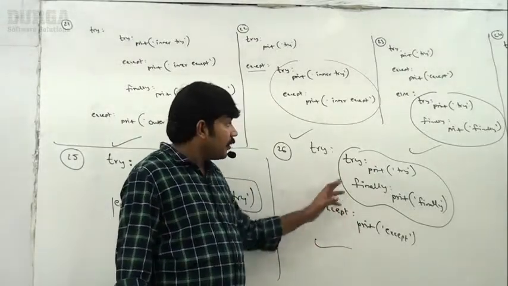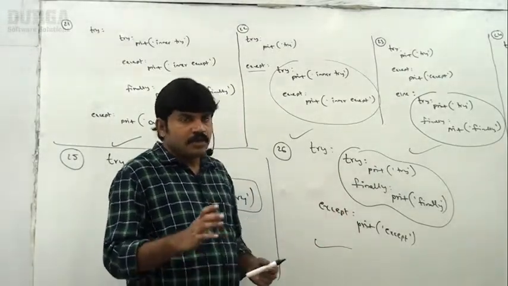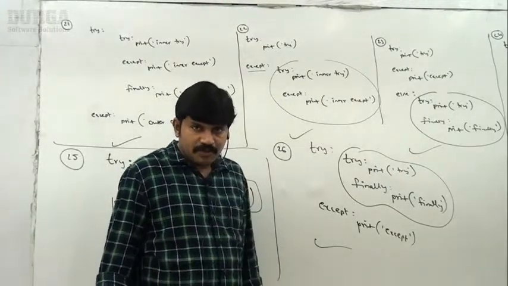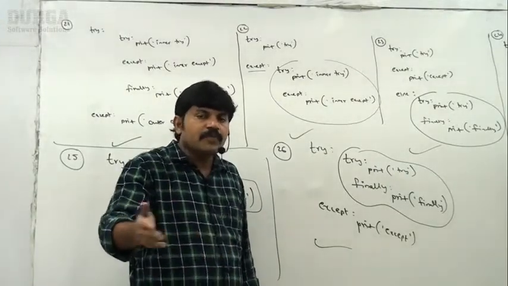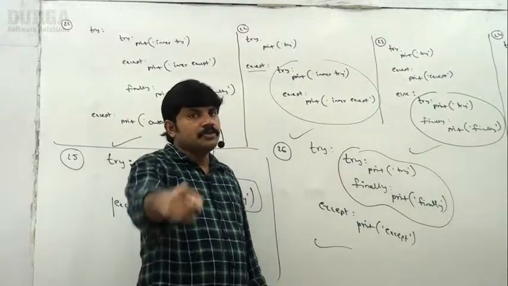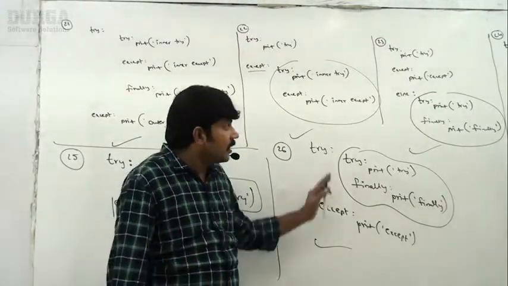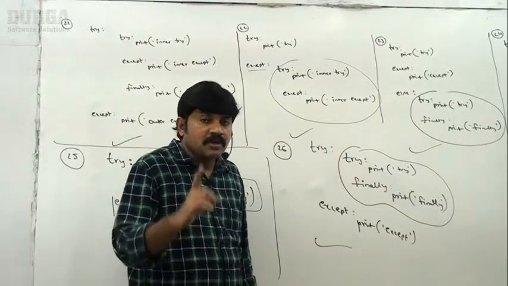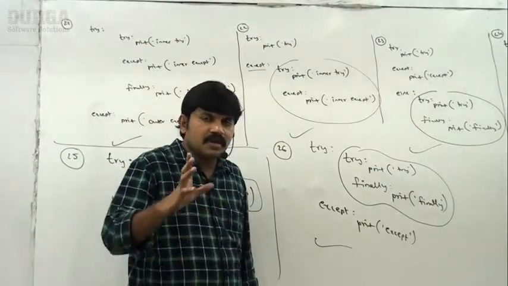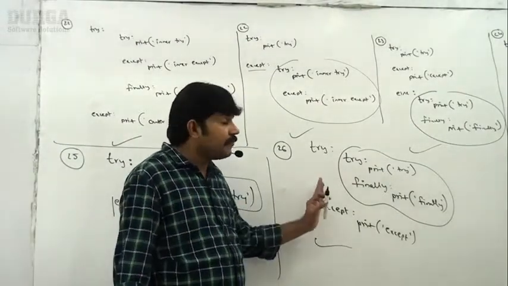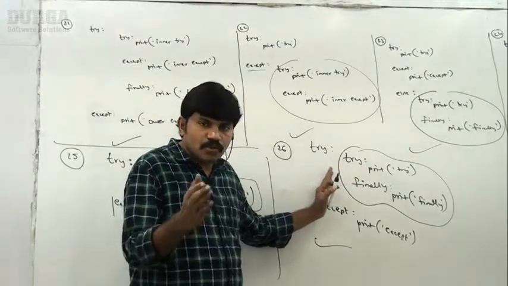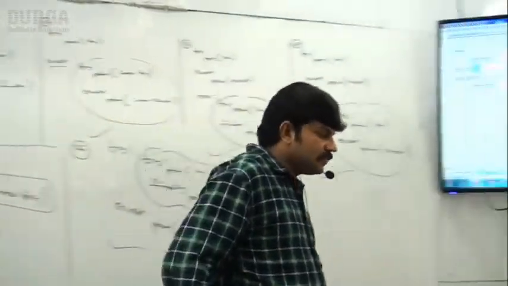So now I hope it is clear for all of you, right? With these 26 combinations, if tomorrow any new combination comes, you should be in the position to answer. Almost 26 combinations, all these I covered very clearly in our material. So don't worry, just go through the material.